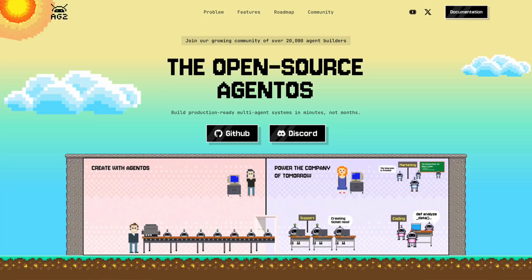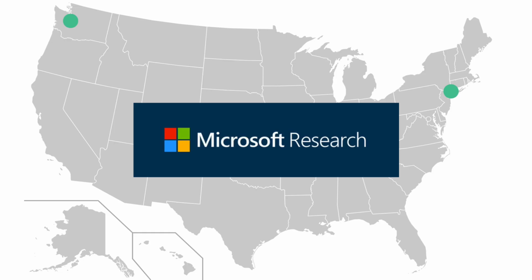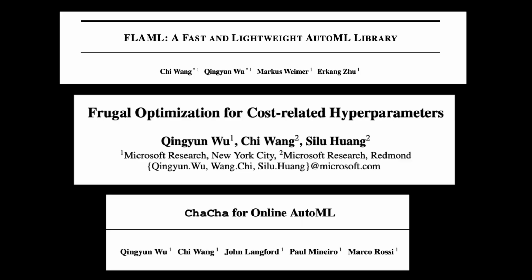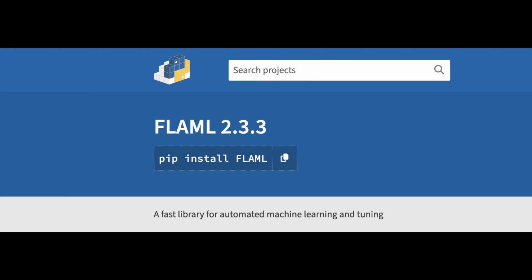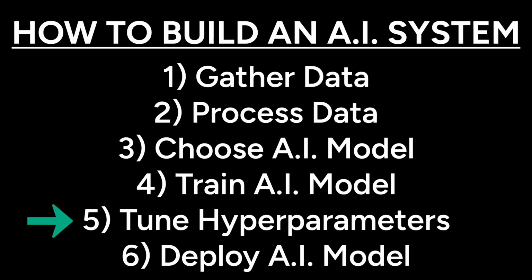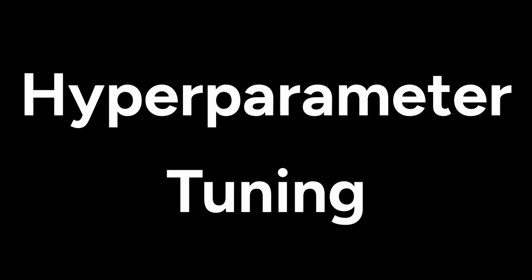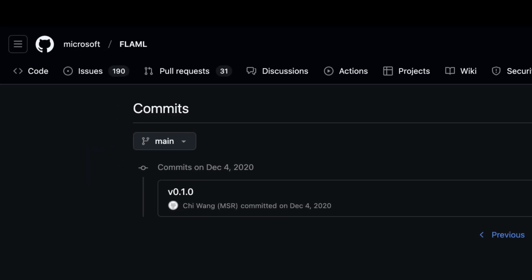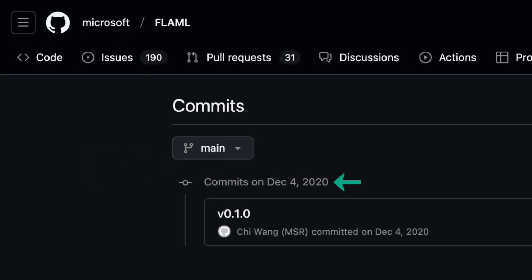The origin story of AG2 can be traced back to several machine learning experiments carried out at Microsoft in 2019 by Chi Wang, Qingyun Wu, and a handful of other collaborators. Excuse me if my pronunciation is off. In 2020, these experiments led to the publishing of several research papers and eventually culminated in the release of an open source Python package called FLAML that was focused on automating a specific step in the process of building AI systems called hyperparameter tuning. For the record, FLAML's first line of code was logged December 4th, 2020.